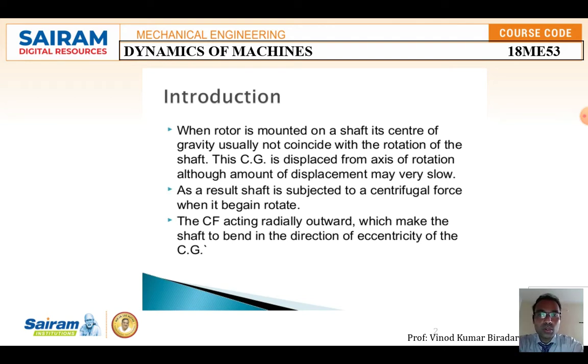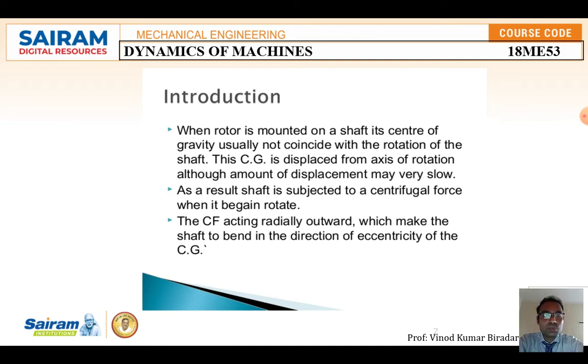When the rotor is mounted on a shaft, the center of gravity usually does not coincide with the axis of rotation of the shaft. This CG, the center of gravity, is displaced by some small distance from the axis of rotation. As a result, the shaft is subject to a centrifugal force when it begins to rotate, that is m omega square r. The centrifugal force acts radially outward, not inward, which makes the shaft bend in the direction of eccentricity of the center of gravity.